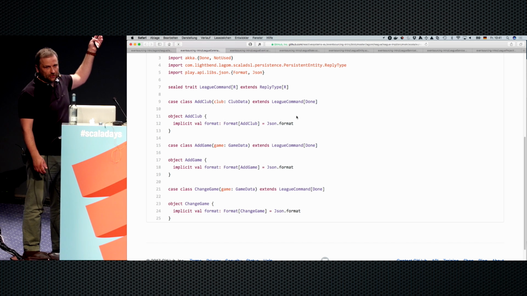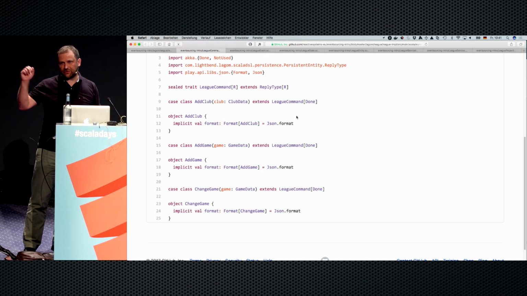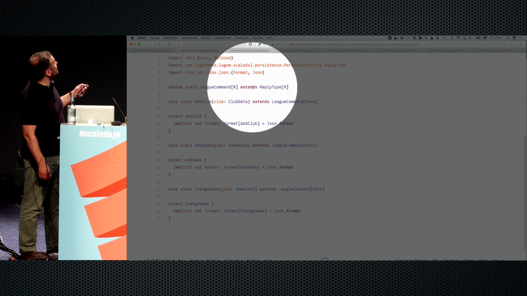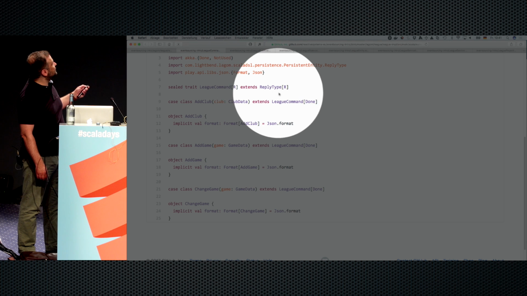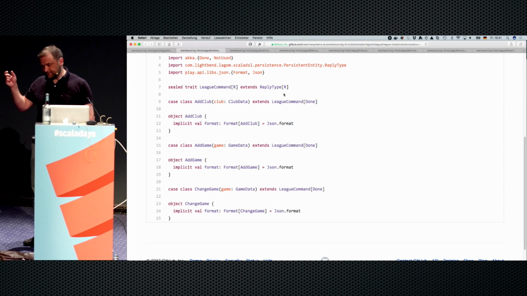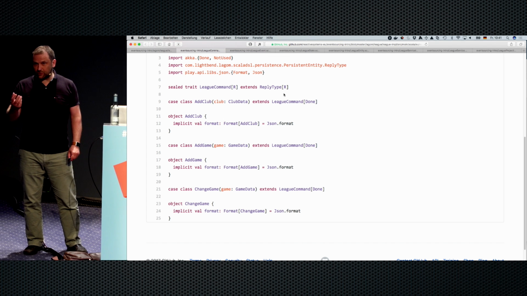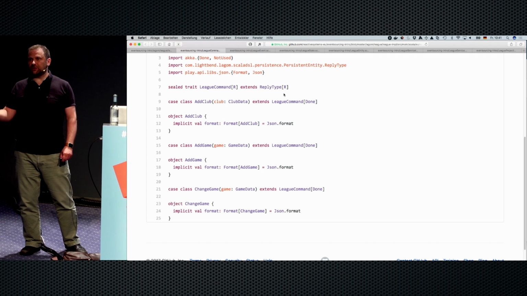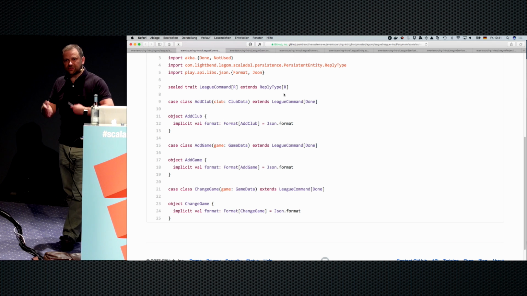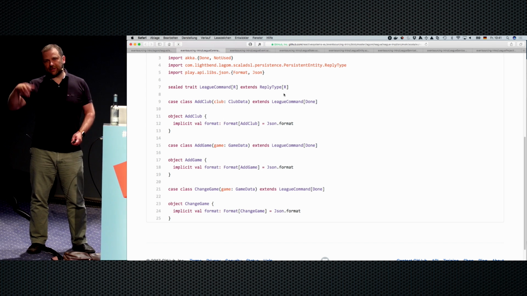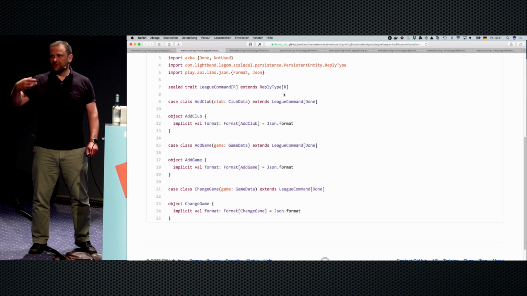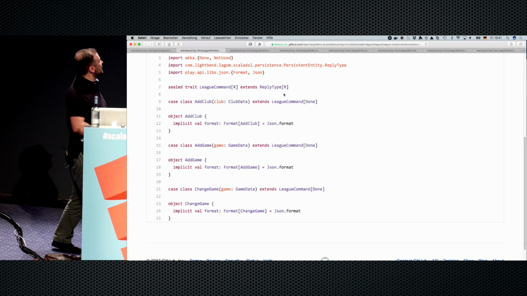It has to be serializable, obviously. We want to send it over the wire. In this case, we don't want to store it. Maybe interesting here is that we have to extend this trait here, reply type. So when we define our command, this is like a little Lagom thing. When we define our command, we also define what the type of the answer to this command will be. This allows the compiler to do some additional type checking. So at the point where I send the command to my aggregate, I already know the type of the result, and so I can process it in a type-safe fashion.